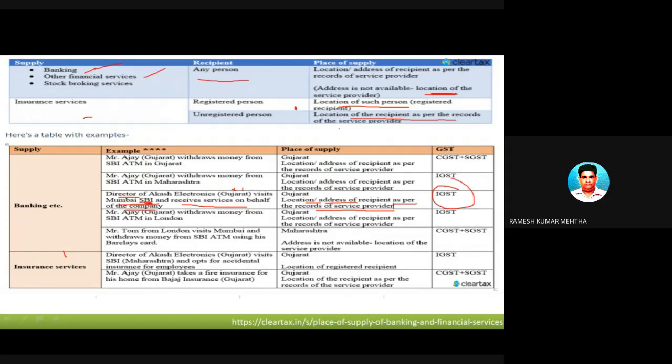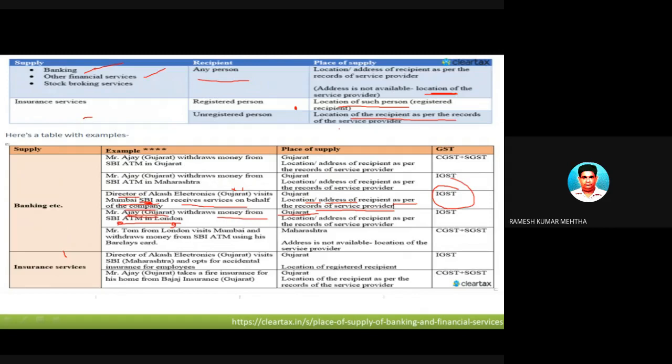Now another example. Ajay of Gujarat withdraws money from an SBI ATM in London. Let him withdraw money from any part of the world; it doesn't make any difference. But the address of Mr. Ajay on the books of SBI is in Gujarat, while he is availing this service in London. So a very peculiar situation can be there. In this case also there is a very strange situation.